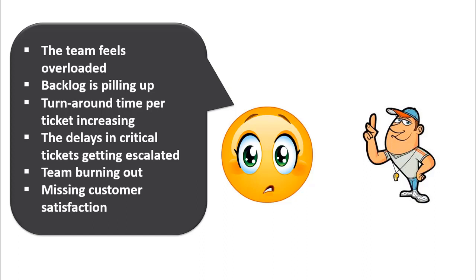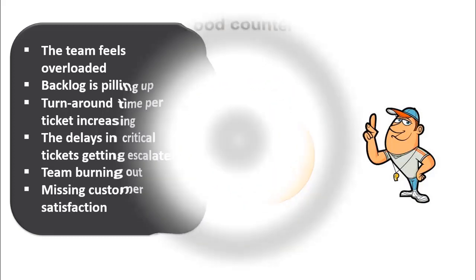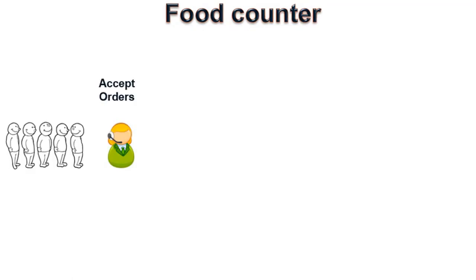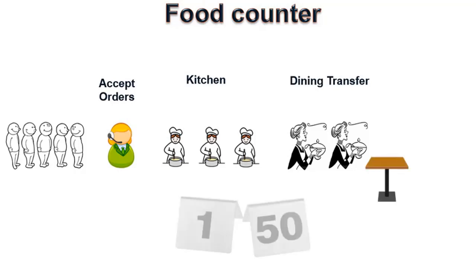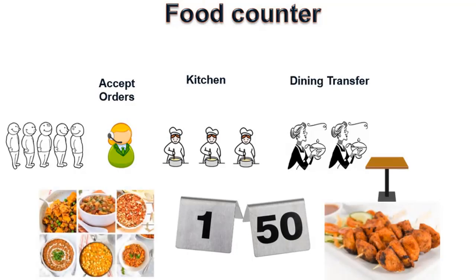Let me tell you an interesting story from a food counter that faced similar challenges. The food counter team comprised a receptionist who would accept the orders from the customers, and 3 chefs in the kitchen who would cook the items. 2 of the team members would then transfer the items to a platform kept between the kitchen and the dining area. They would group the food items together on a tray on the basis of their table order number. The serving person would then pick the tray and take it to the customer table.